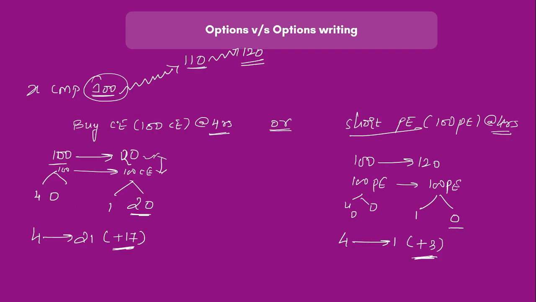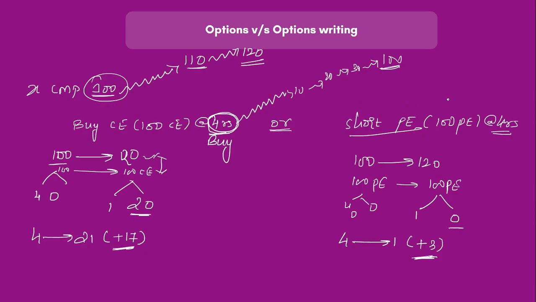Here we are buying at 4 rupees, right? I am buying at 4 rupees. This is the buy price, right? Now the stock goes in my favor, this 4 can become anything. It can become 10, it can become 20, it can become 30, it can become 100 and whatnot. My profits are absolutely unlimited.